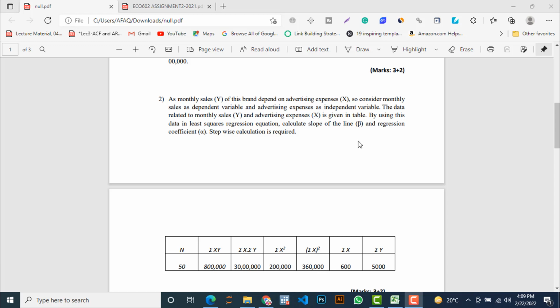If you look at requirement number 1, the value of beta is given, but here we are going to calculate it, and the regression coefficient alpha, which is also called the intercept. Stepwise calculation is required.